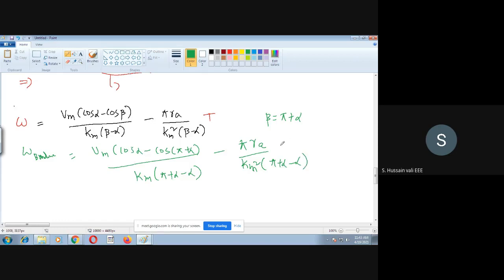Simplifying all these things into t, we will get the omega value at the boundary. This way we do the simplification.